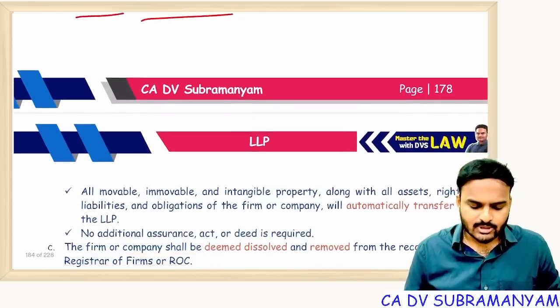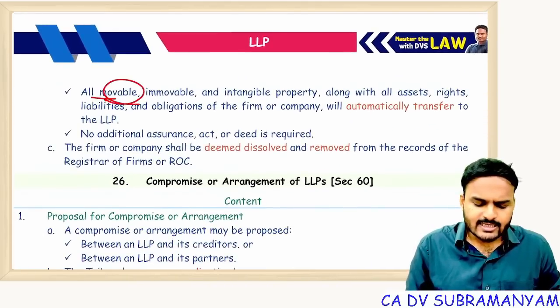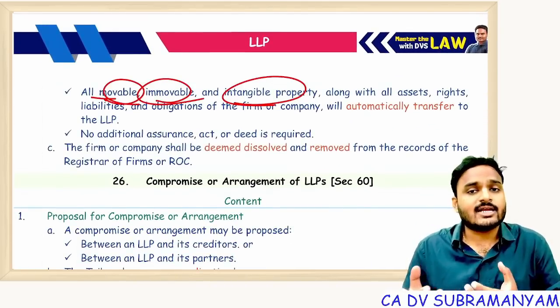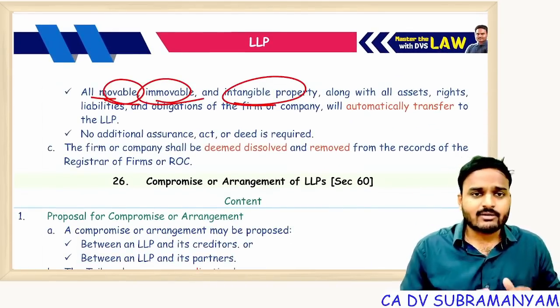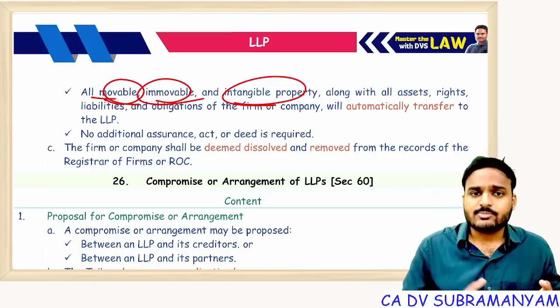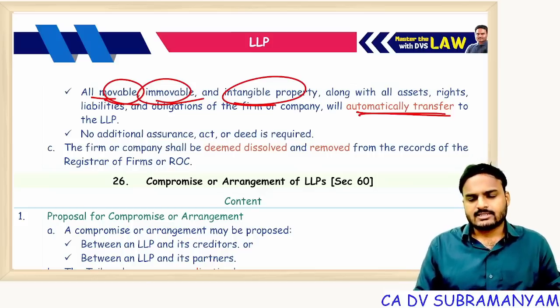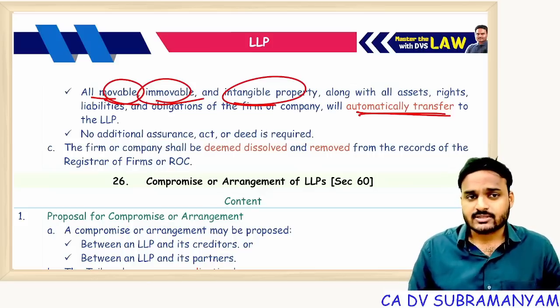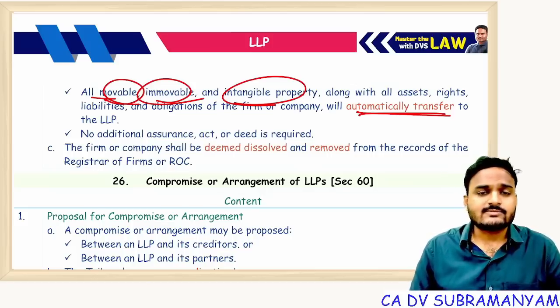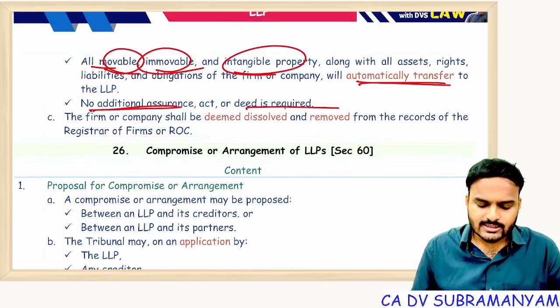Transfer of assets and liabilities. All the assets and liabilities of a firm become assets and liabilities of the LLP. Private company assets become LLP assets. Private company liabilities become LLP liabilities. Automatic transfer. The order itself is sufficient. The certificate of registration itself is sufficient. So the transfer is automatically completed. No additional assurance is required.